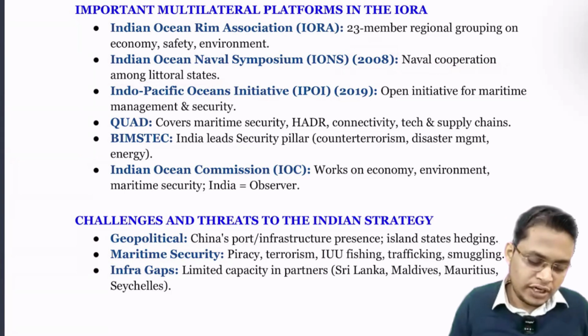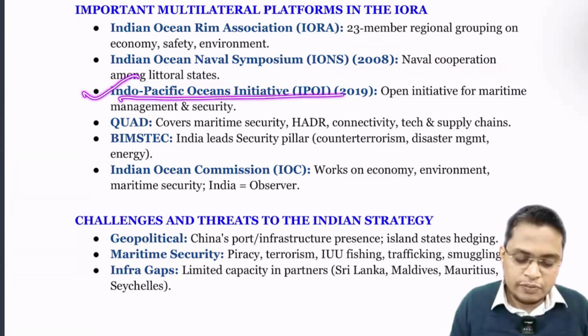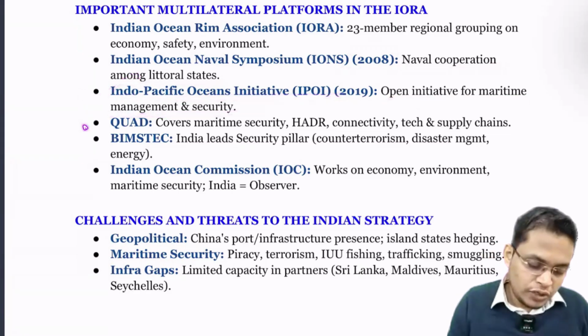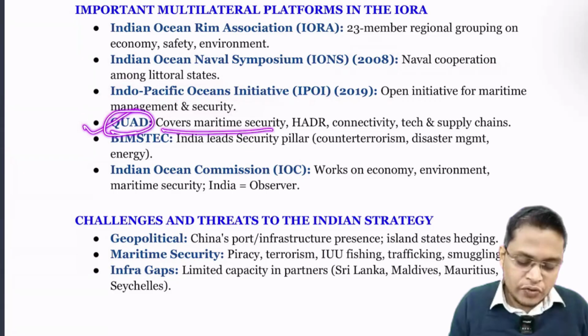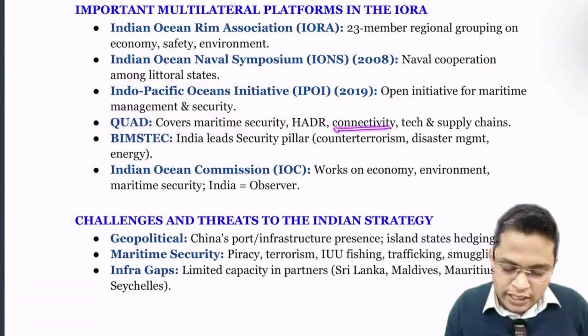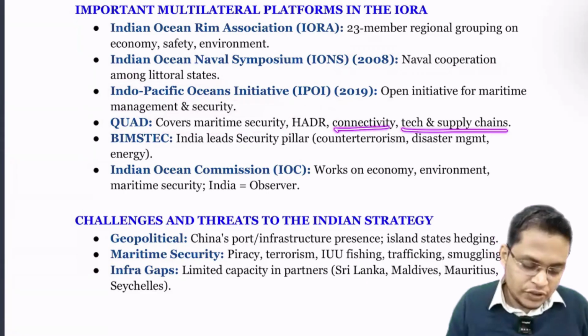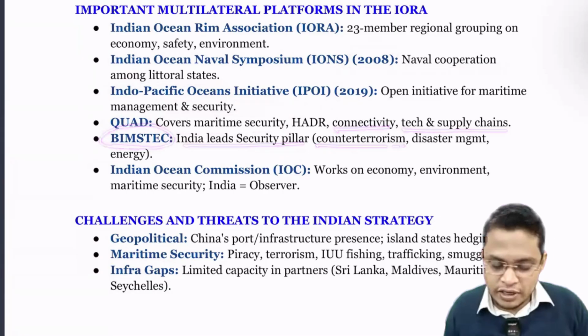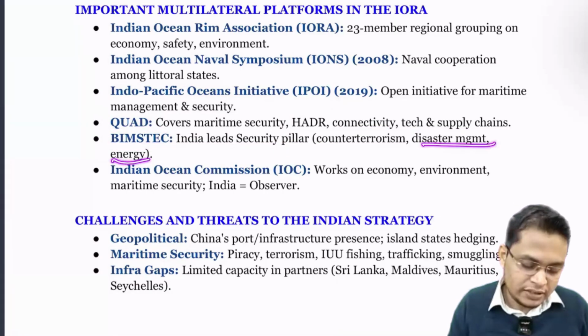So all these things we have to study. So Indo-Pacific Ocean Initiative, open initiative for maritime management and security. Next one is about the Quad, which covers maritime security, HADR, that is humanitarian assistance and disaster relief, connectivity, tech, supply chain. So BIMSTEC, India leads the security pillar, which basically focuses on counter-terrorism, disaster management and energy.